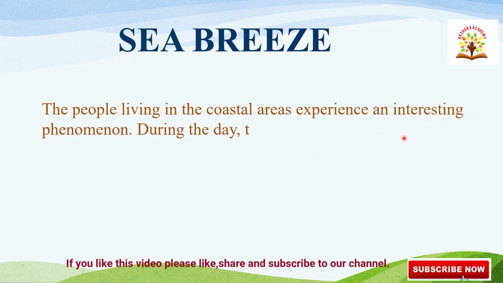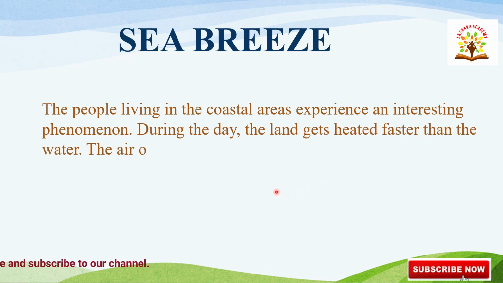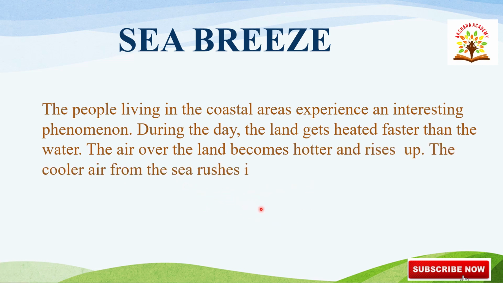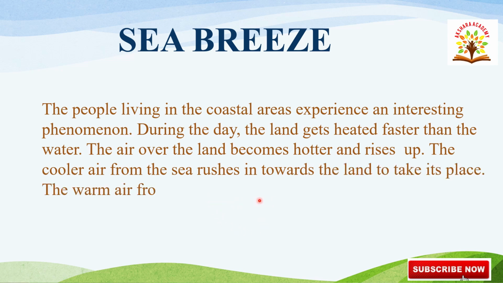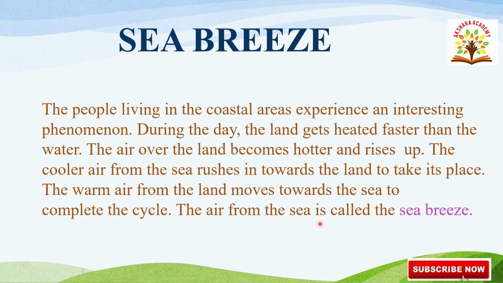During the day, the land gets heated faster than the water. The air over the land becomes hotter and rises up. The cooler air from the sea rushes in towards the land to take its place. The warm air from the land moves towards the sea to complete the cycle. The air from the sea is called a sea breeze. So, the sea breeze occurs only during the daytime.